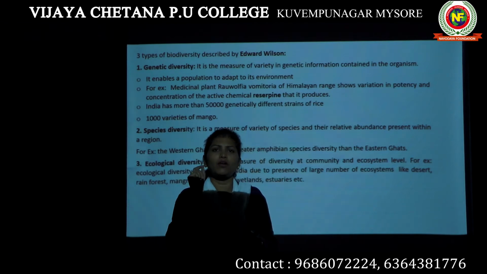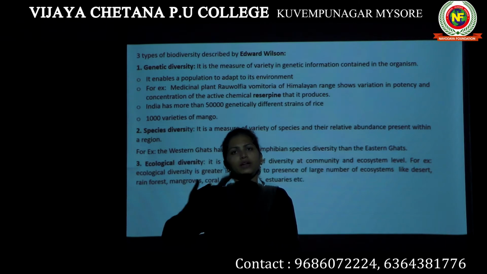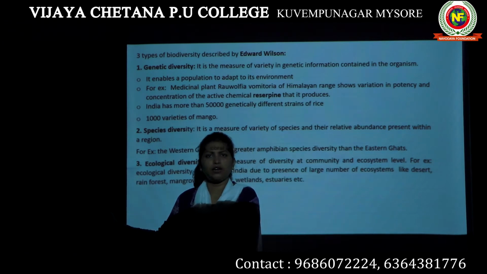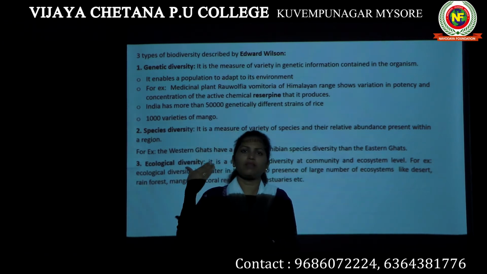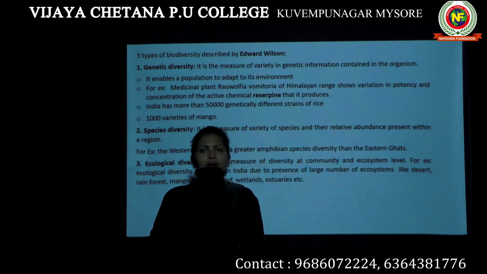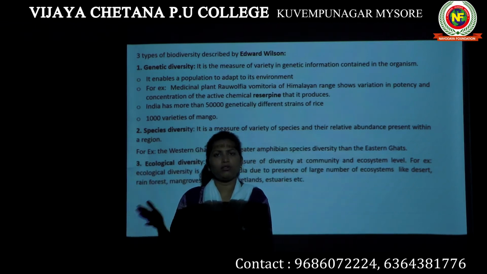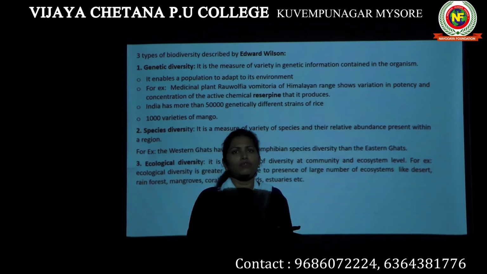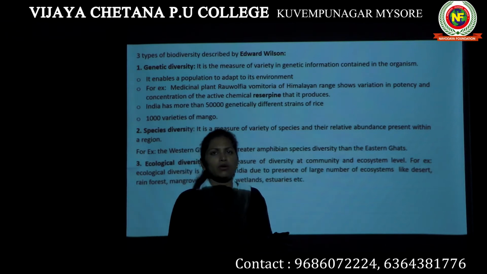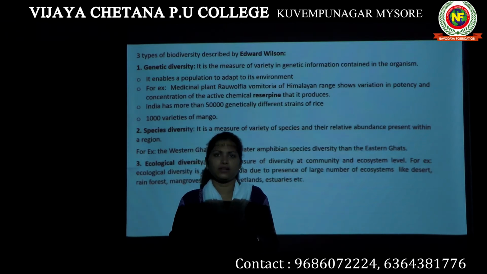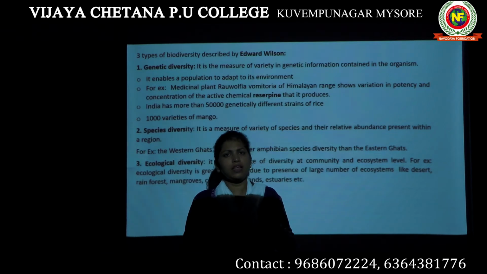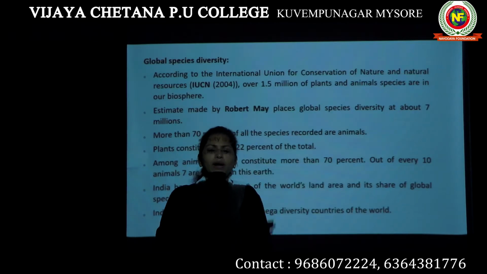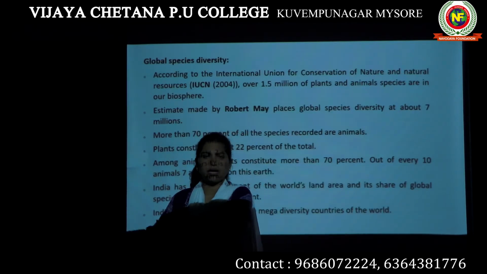Let's take an example of hibiscus or China rose. How many different types of China rose do we know? There are multiple types having different colors, different shapes, different sizes. However, all of them belong to the species hibiscus. We know different types of tiger, but they belong to the species Panthera tigris. There are different types of lion, still they belong to Panthera leo. So this is how in one particular species we find different types.